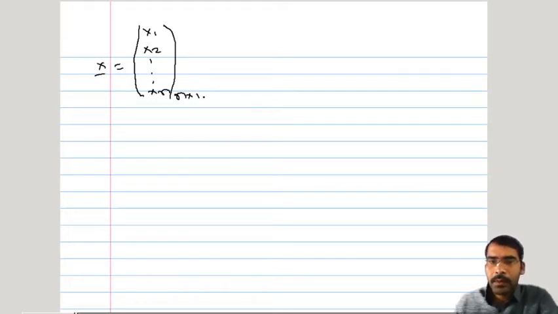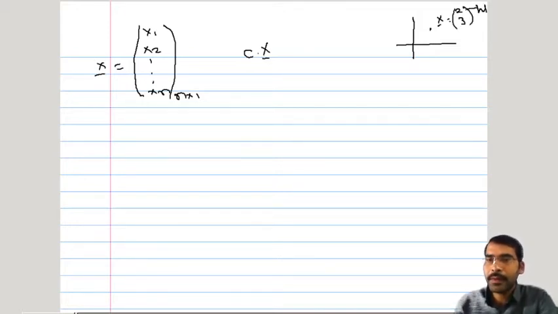So n variables are dealt with simultaneously, and now suppose we came across a certain situation where we have to calculate, say, c into x bar. So if we consider n to be equal to 2, then we will be dealing with a bivariate system. Suppose x bar has value 2, 3. Suppose this is a height measurement in certain units, and this is a weight measurement in certain units.